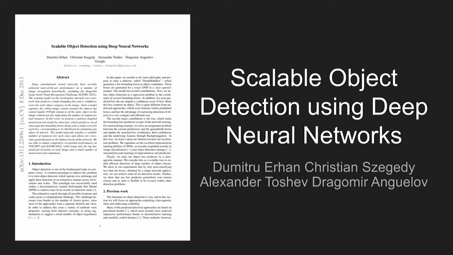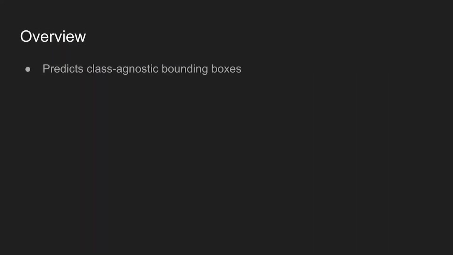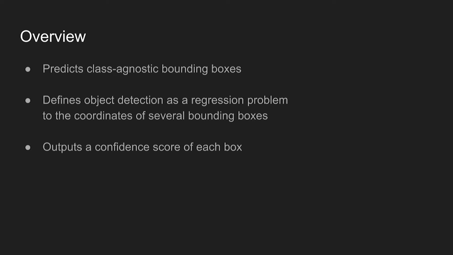Today's paper is Scalable Object Detection Using Deep Neural Networks, also known as MultiBox. The proposed model predicts class-agnostic bounding boxes, meaning the model knows where the objects are but does not know which class it belongs to. The object detection problem is defined as a regression problem where the model outputs several bounding boxes with each having a confidence score.